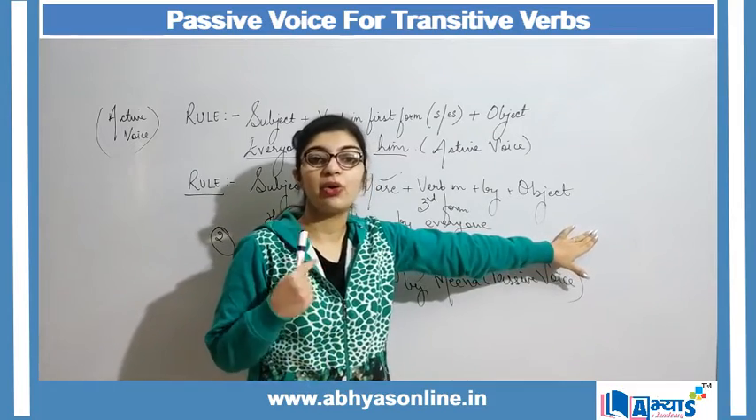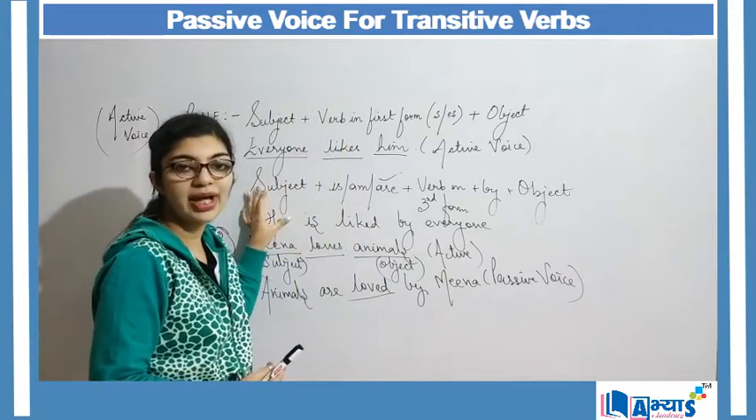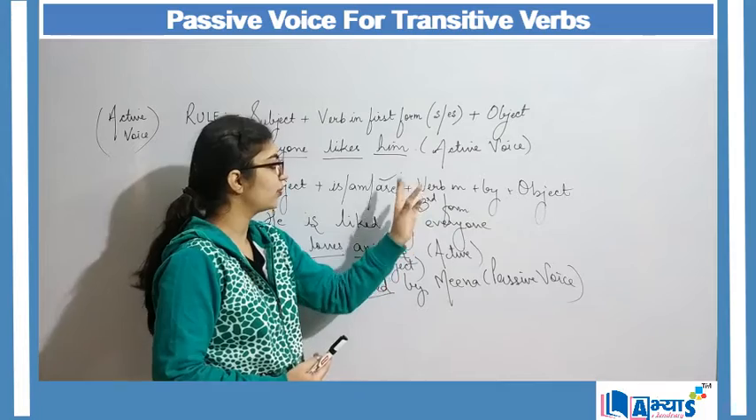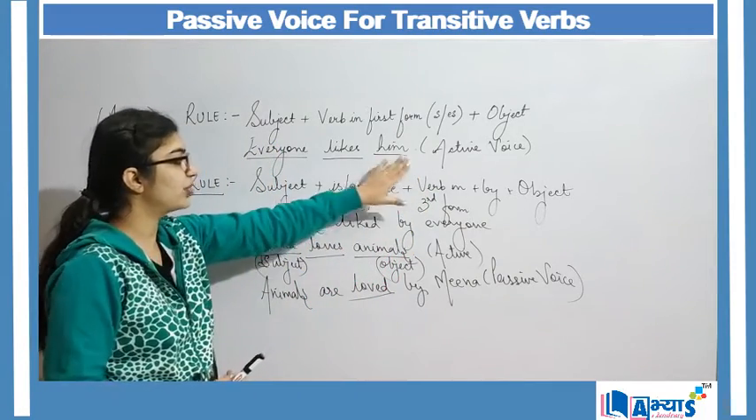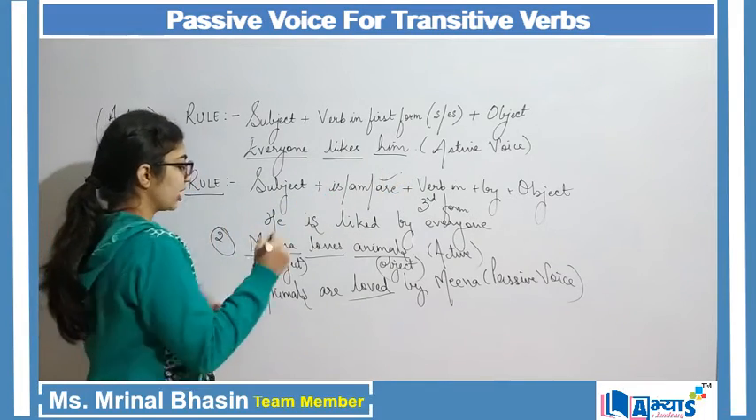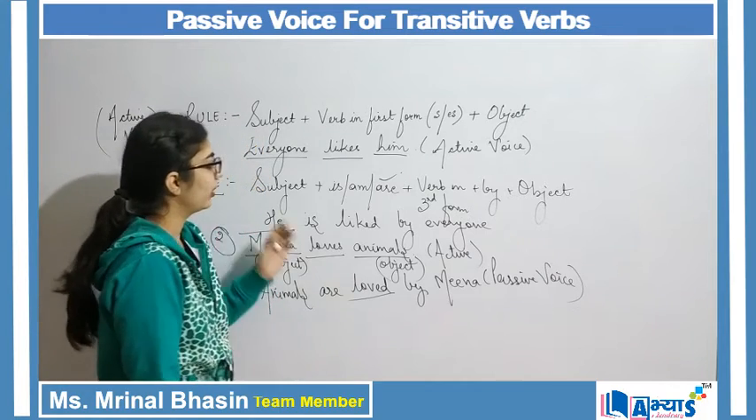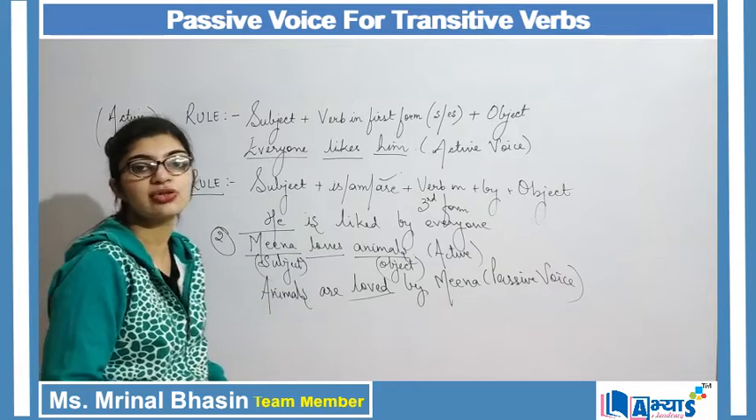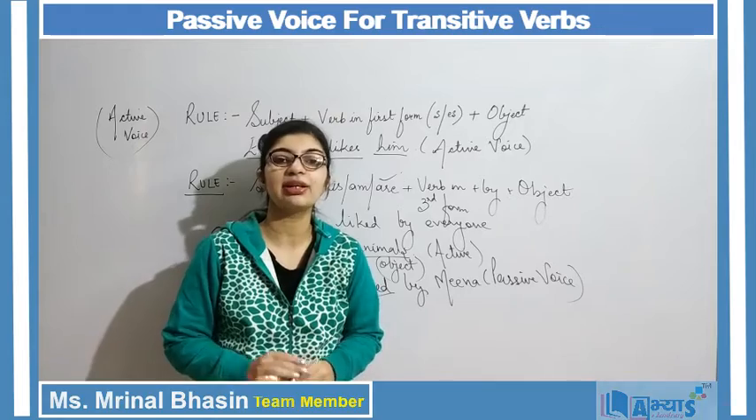Then I also discussed an important rule that the subject of active sentence becomes the object for passive sentence, and the object for active sentence becomes the subject for a passive sentence. Then we also converted different active sentences into passive sentences so that we can understand this concept in a clear manner.